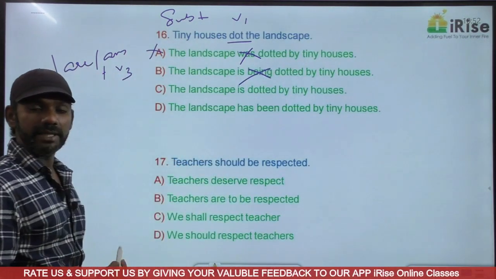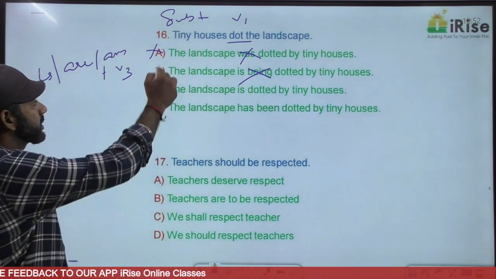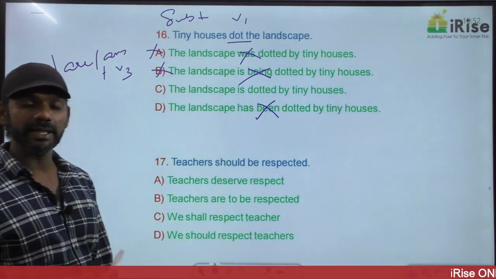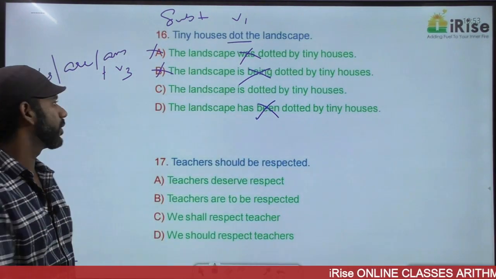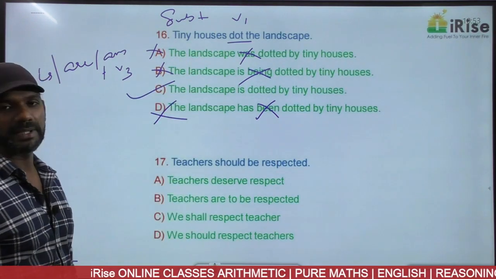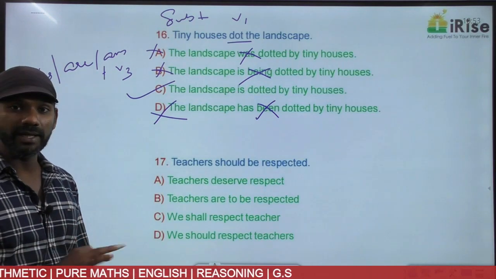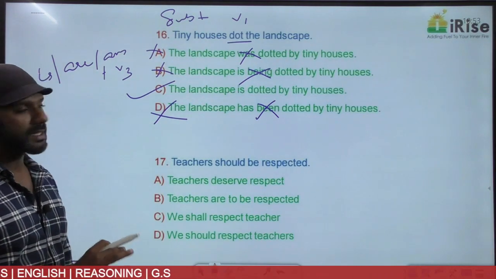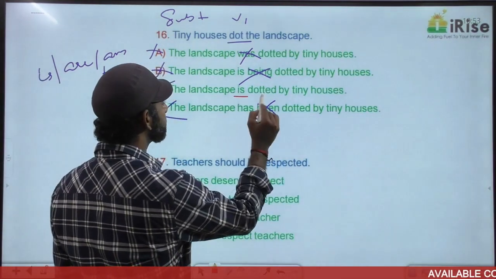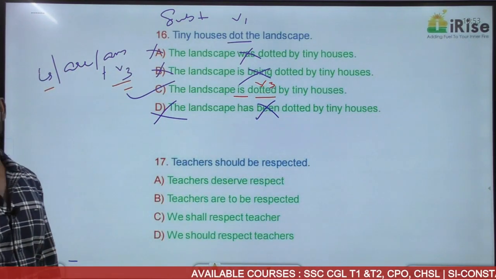Being is eliminated. Being comes only in the continuous sentence in the passive voice. We want simple present tense. Eliminated. Then D is eliminated. D says been. Been comes only in the perfect tense in the passive voice. Eliminated. The only option left is C. The landscape is dotted by tiny houses. Based only on the structures and those concepts, keep eliminating options very quickly. The landscape is dotted by tiny houses. Is dotted is is plus V3, and is plus V3 is simple present in the passive voice.